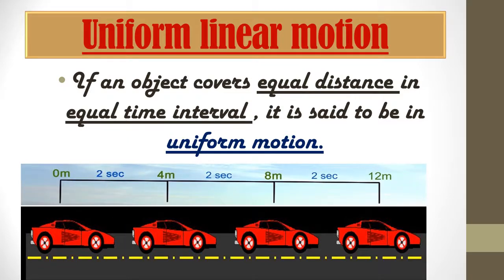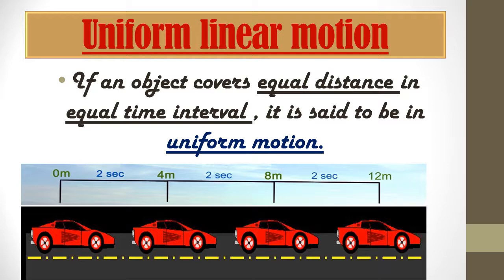Observing from left to right, the first car goes from 0 to 4 meters, and the distance is equal. Then from 4 meters to 8 meters, 8 meters to 12 meters. It means every time it covers a distance of 4 meters, which is an equal distance, and the time interval is also equal.